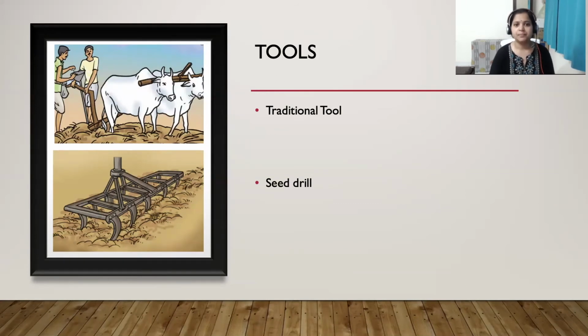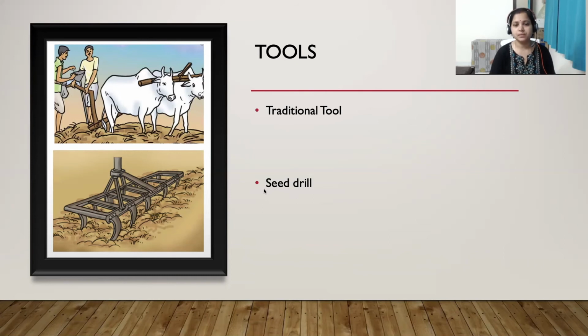so we can protect the seeds from being eaten by the birds. And previously the farmers also used their hands to throw the seeds in the field, which is known as the broadcasting way of seed sowing. Understood? So when we use our hand to sow the seeds, sometimes in some areas there might be more seeds, which will encourage overgrowth of the plants. And sometimes in some areas there may be fewer seeds, so there will be fewer plants. So it is not a good way of sowing the seeds. A better way is to use the seed drill to put the seeds in the soil.